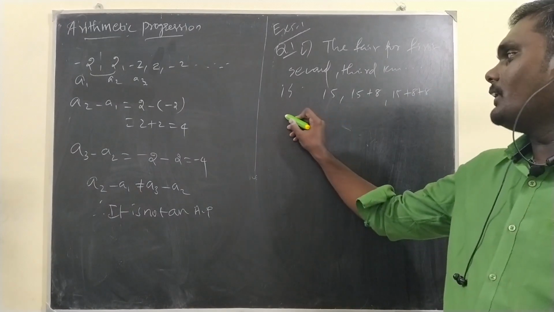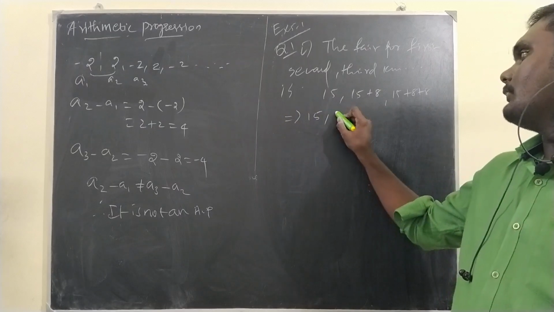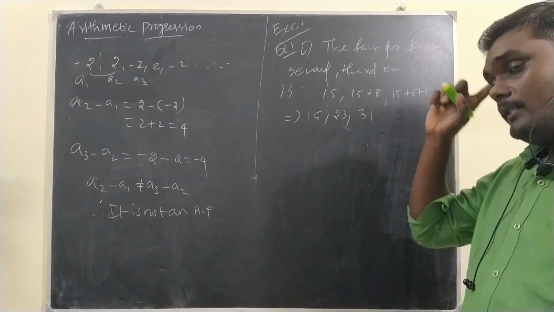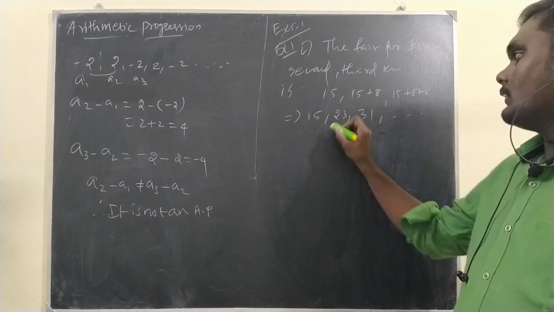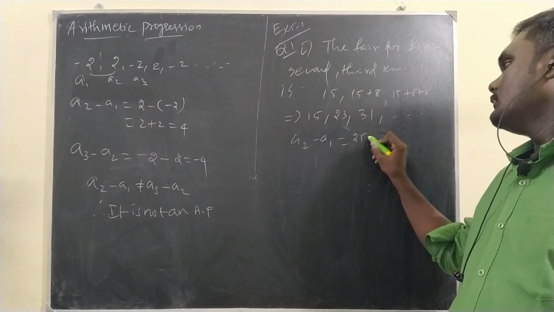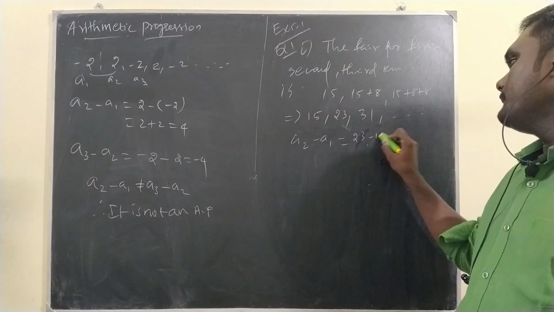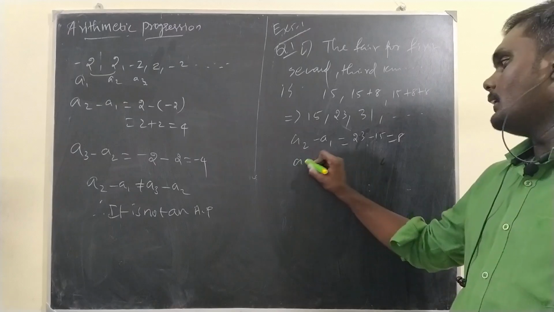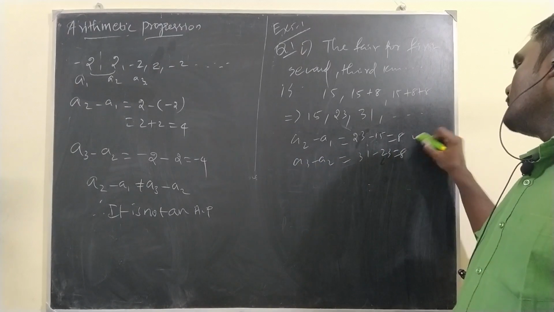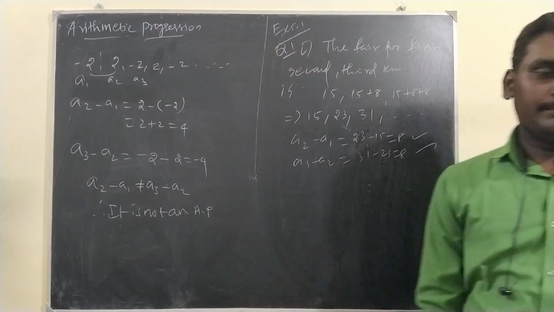Then what we are having is 15, 23, 31 and so on. So A2 minus A1, we have 23 minus 15, 8, and then A3 minus A2, 31 minus 23, 8. So therefore it is an AP.